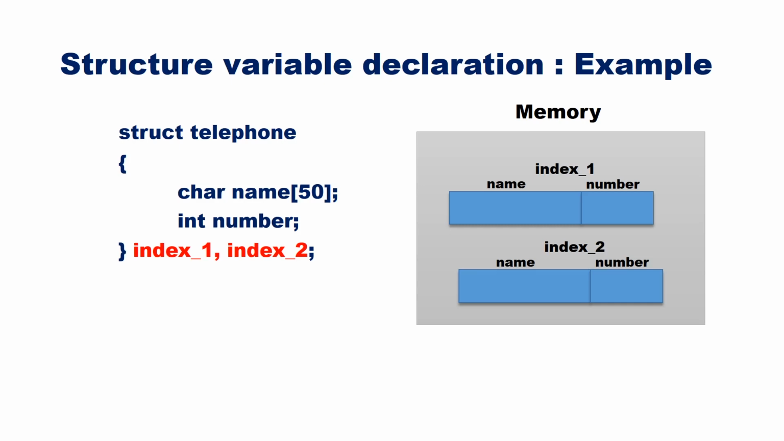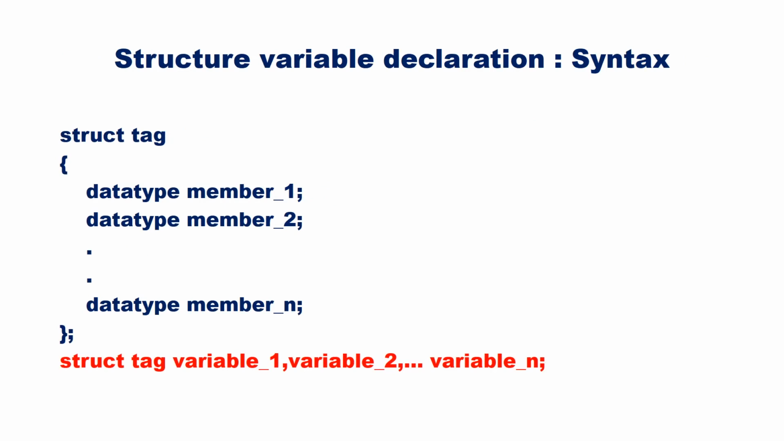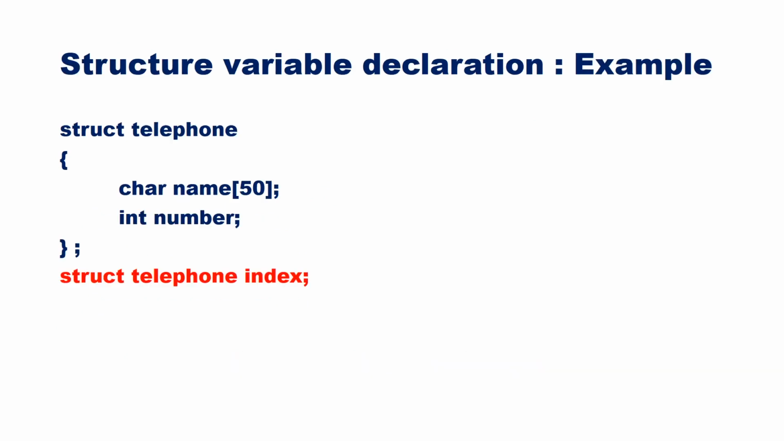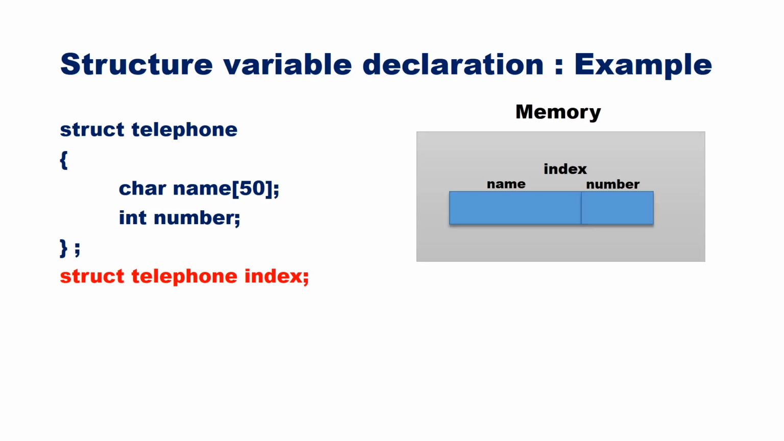This is another method for structure variable declaration. First define the structure, then declare the variable separately. The same telephone example using the second method is shown here. First we define the structure telephone. No memory is allocated here. Then we declare the variable index using the statement struct telephone index. Here index is the variable and struct telephone is the data type. 54 bytes of memory will be allocated for index, out of which 50 is for name and 4 is for the number.